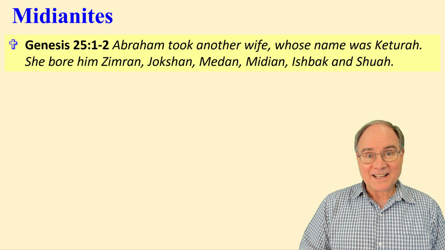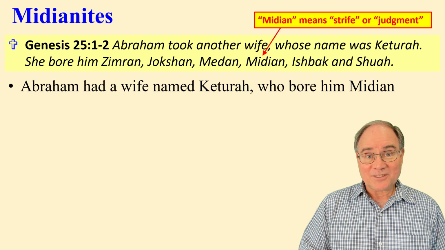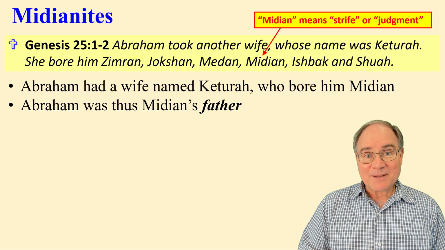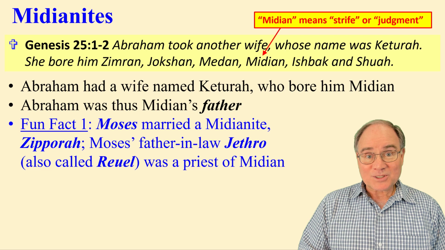Who were the Midianites? Genesis 25 tells us that Abraham took another wife, Keturah. She bore him 6 sons, one of whom was named Midian. His name means strife or judgment, and thus Abraham was Midian's father. Here's a fun fact. Moses married a Midianite, Zipporah, and Moses' father-in-law, Jethro, was a priest of Midian.